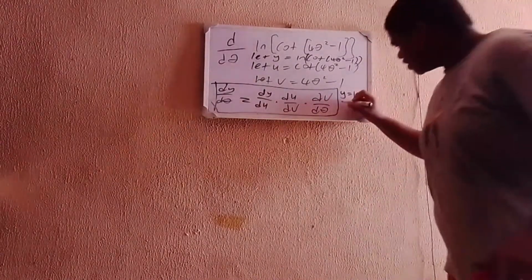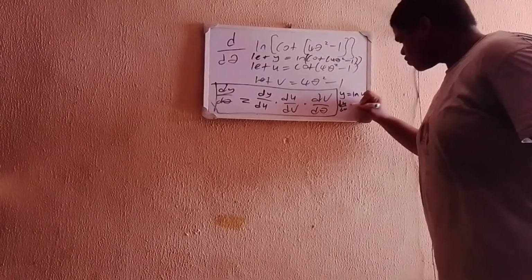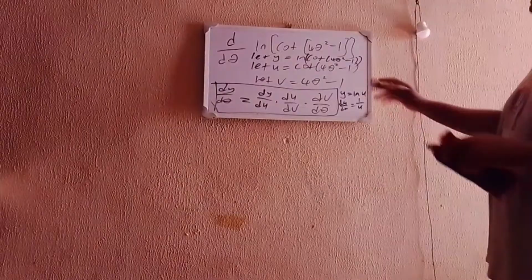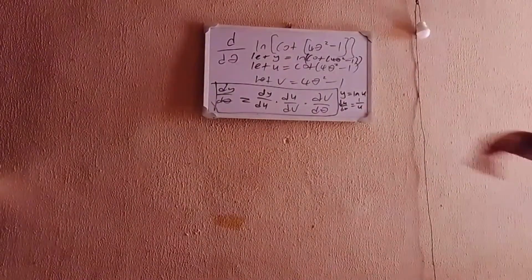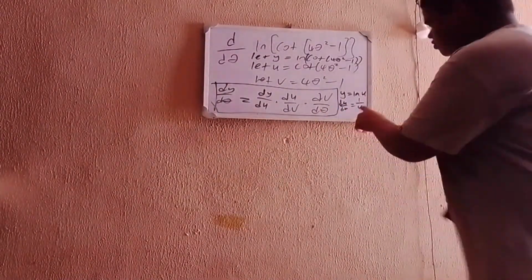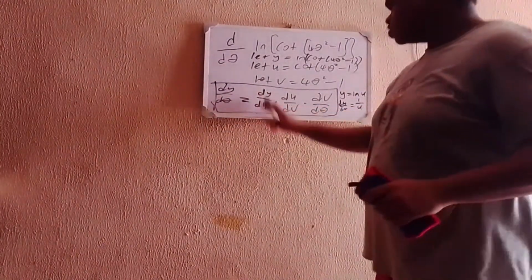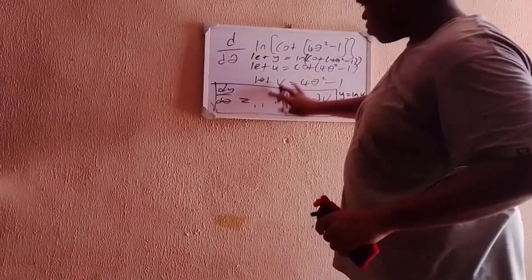Now if we differentiate, we find that dy du is just equal to 1 over u. You already know that the derivative of natural log of u is 1 over u, and that is because if you integrate 1 over u, you get the natural log of u. So instead of dy du here, we replace it with 1 over u.